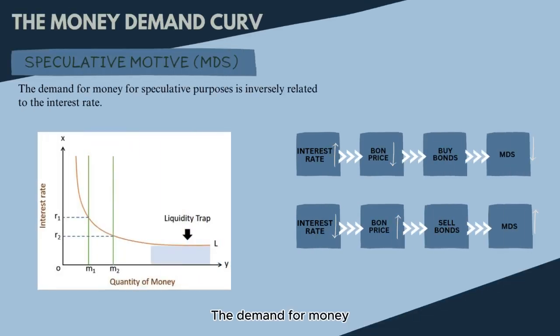The demand for money for speculative purposes is inversely related to the interest rate. When interest rates are high, bond prices are low, so people buy bonds and hold less cash. When interest rates are low, bond prices are high, so people sell bonds and keep more cash. A liquidity trap happens when interest rates are very low, and people avoid bonds expecting their prices to drop.